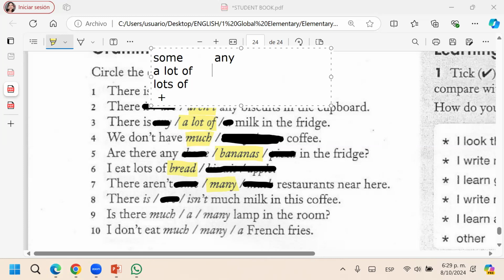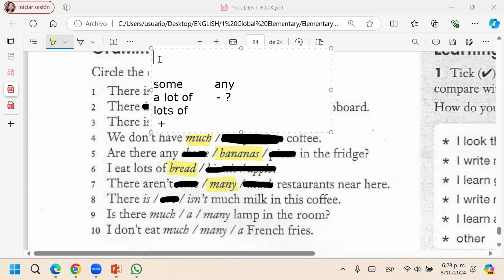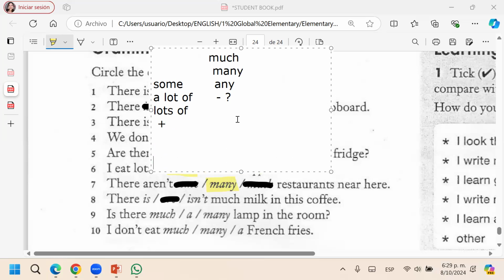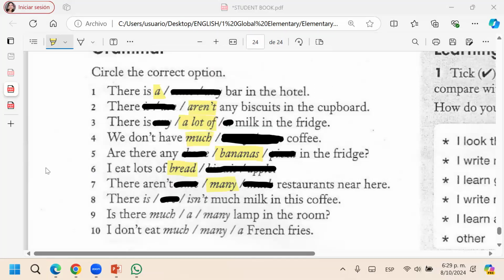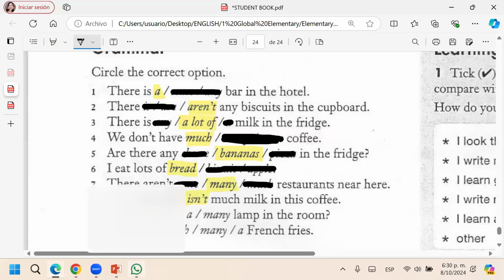Any is more commonly used for negative or for questions. Much, many, que les dije muchas veces, es más usado en negative sentences or questions. Some, a lot of, lots of is more used for positive sentences. So in this case, for me both are good, but I think it has to be isn't because I have much here. But for me, both would be good.